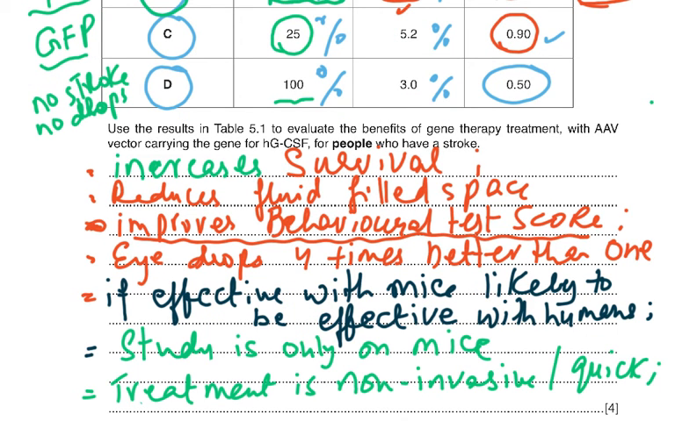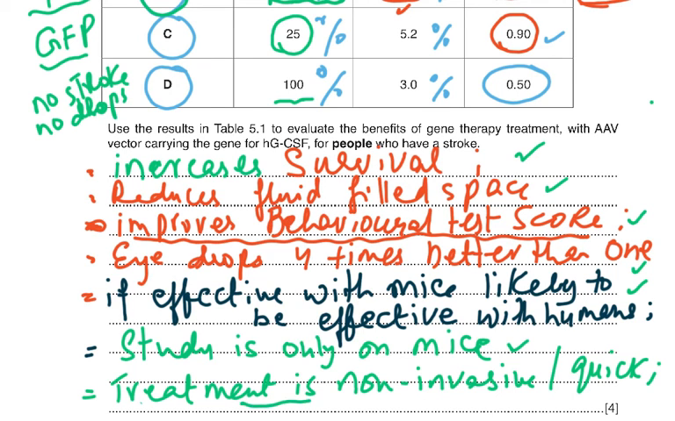So as you look at it, we have all these points which we have picked up from this table. Increases survival, reduces fluid filled space, improves behavioral test score, eye drops 4 times better than 1. If effective with mice, likely to be effective with humans. Humans and mice are very similar. We do a lot of drug testing on mice. But this is also not very distinct because we've only tested on mice, so we don't know how humans are going to react to it. So you can write an adverse remark on that as well.